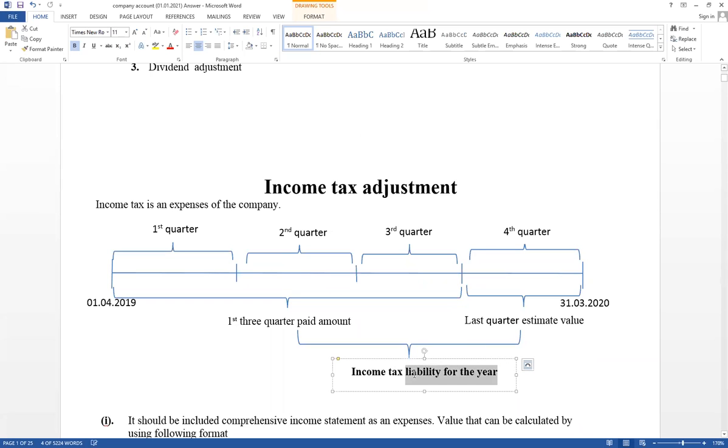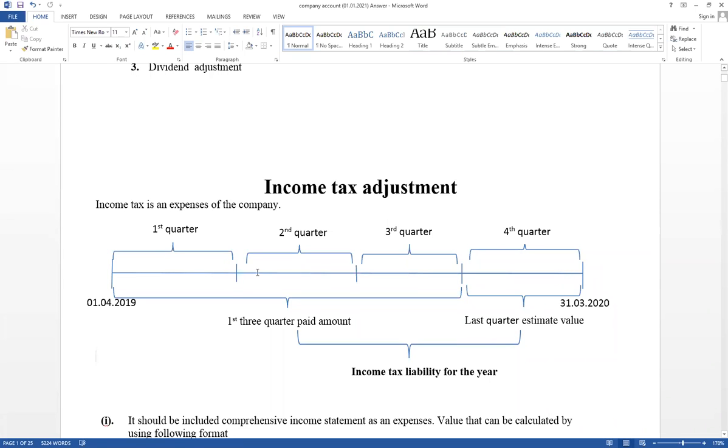Company liable to pay as income tax during the accounting period this value. Think about first 3 quarter paid amount plus last quarter estimate value. But last quarter estimate value is not paid in cash. Therefore, this is the liability. ආපහු ආගන්න පොඩ්ඩක්. tax කියන්නේ expense එකක්. මාස 3න් 3ට ගෙවන්න ඕන. එක quarter එකක් ඉවර වෙලා දවස් 45ක් යන්න කලින් ගෙවන්න ඕන.